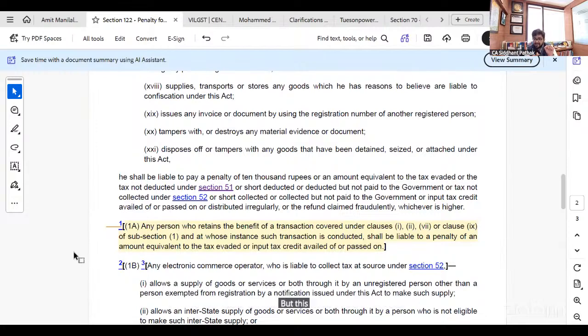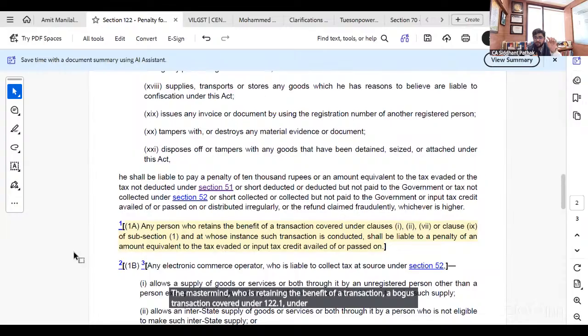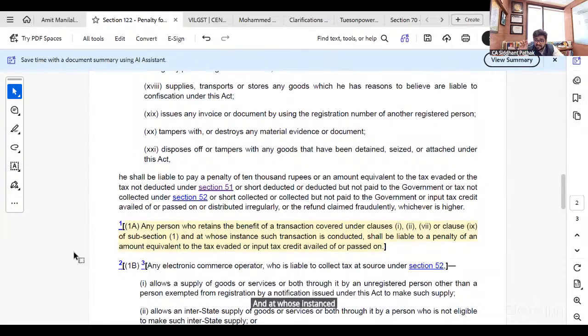But this 1A came for any person, the mastermind, who is retaining the benefit of a bogus transaction covered under 122(1), under clauses 1, 2, 7 or 9, and at whose instance such transaction is conducted. It is the mastermind at whose instance the entire evasion is being organized and orchestrated. Then he shall be liable to a penalty equivalent to the evasion. So through this provision, they caught hold of the mastermind.